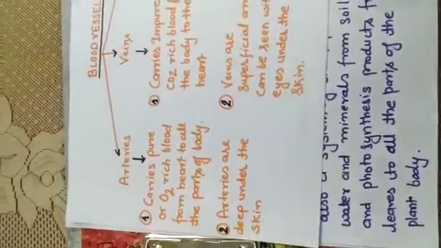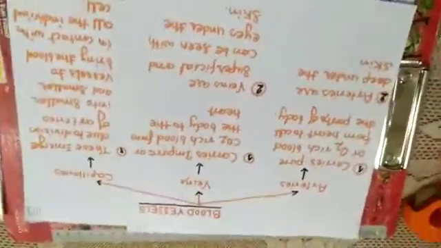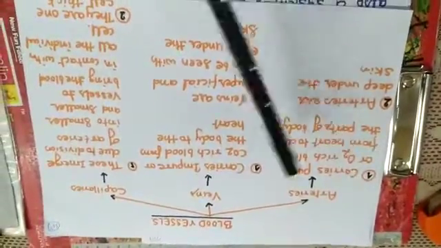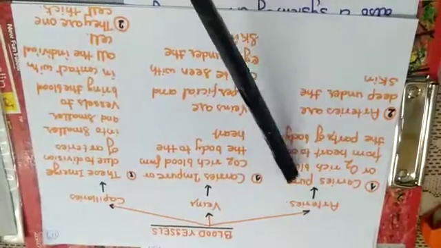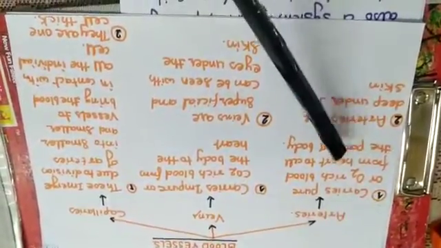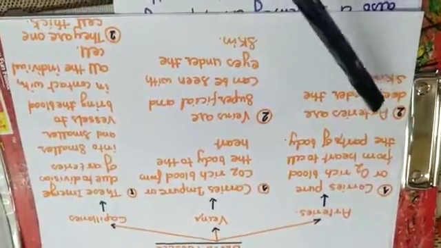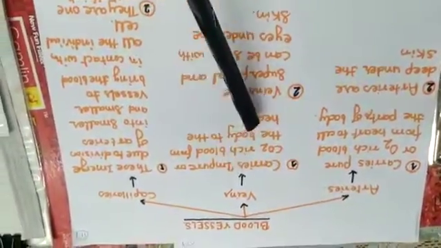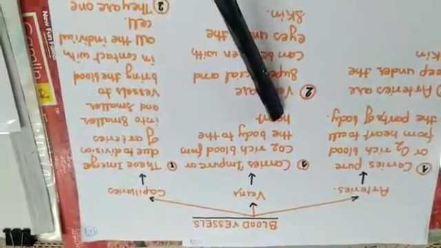Now let's talk about blood vessels. 3 types of blood vessels are there in our body: arteries, veins and capillaries. Arteries carry pure blood or O2 rich blood from the heart to all the parts of the body. Arteries are deeper under the skin. Veins carry impure or CO2 rich blood from the body to the heart.